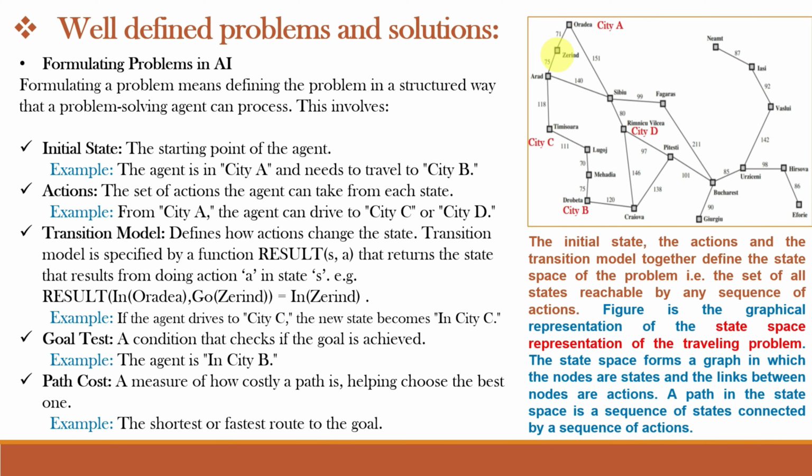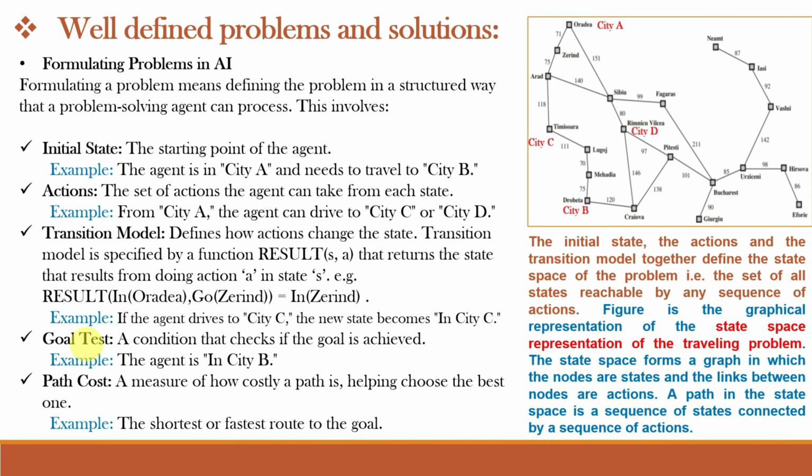It will return the state after this action, which will be equal to in the city of Zerind. That means it has started from Oradea and it has reached Zerind. After completing this action, it will be in city Zerind. Okay. So in the same example, if the agent drives to city C, the new state becomes in city C.